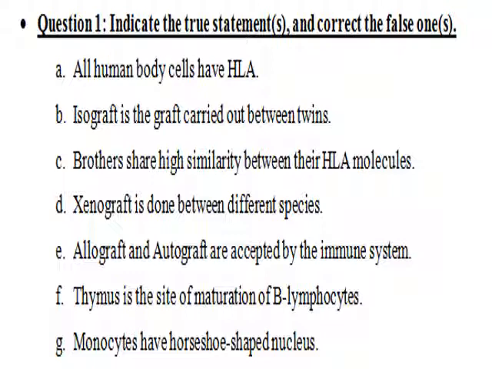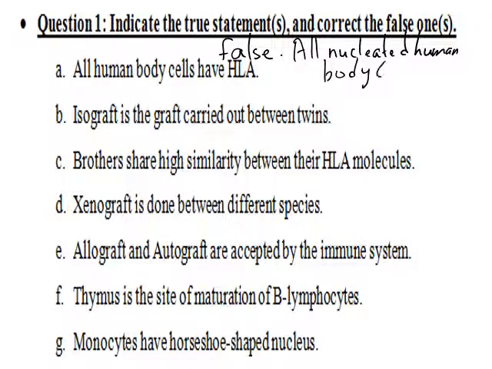All human body cells have HLA. Sure, this is false. All nucleated human body cells have HLA, since unnucleated cells don't have a nucleus. An example of this is the red blood cells.